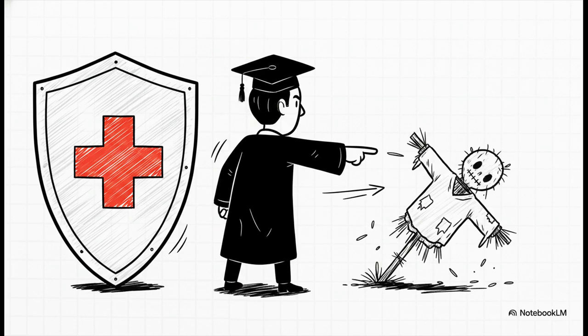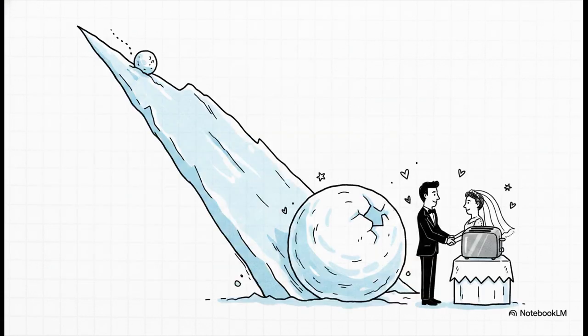The professor completely ignores the actual strong argument, the literal flu and the medical note, and instead builds this weak, totally distorted version of Jack's argument. Sure, it's incredibly easy to knock down a straw man, but doing that means you aren't actually engaging with the truth. Moving right along, we have the classic slippery slope.